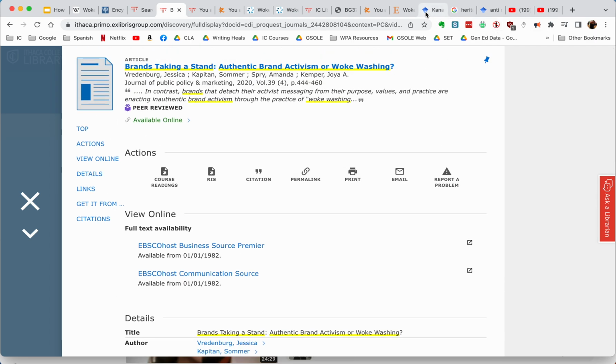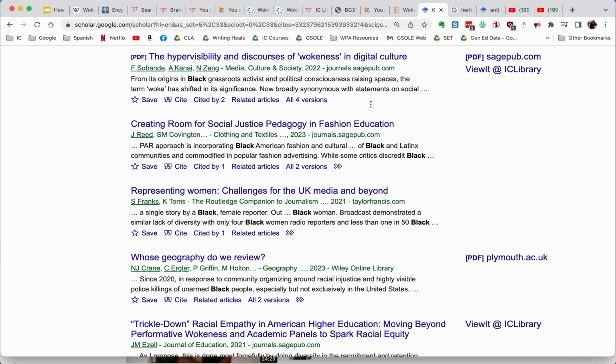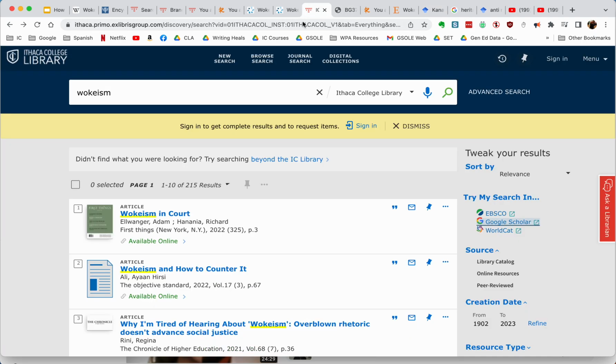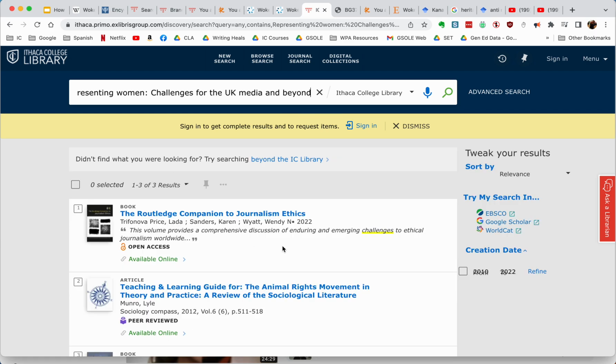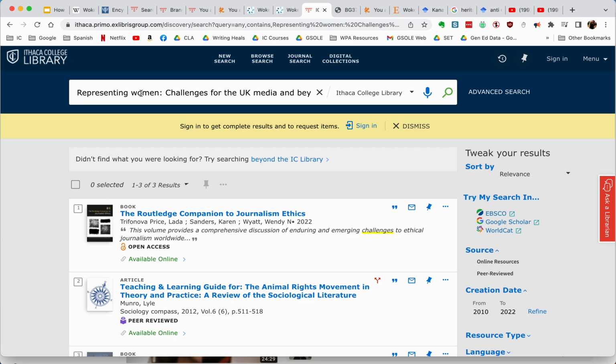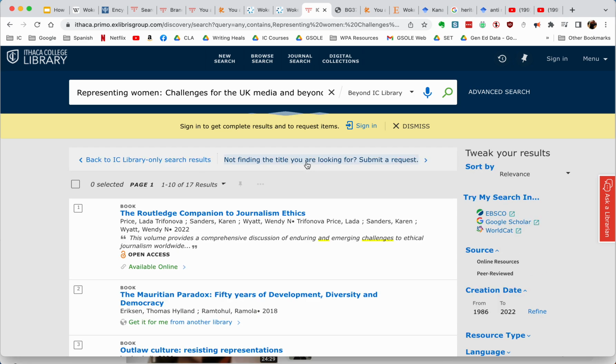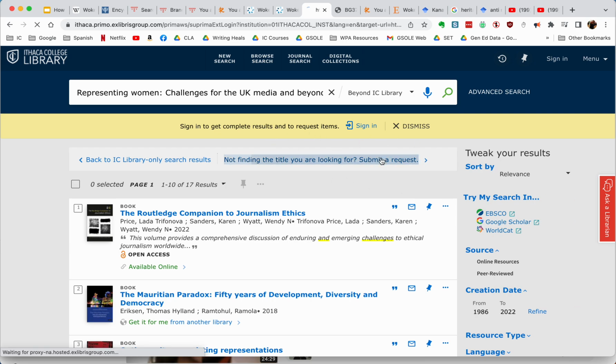If our library does not have it, here's a cool resource you can use. Let's say it's this source, and I come to the library and put it in the search box, and it does not have it. So representing women, it does not have that source. And so then what I can do is go beyond the IC library. I click on that. And then I say I'm still not finding it, so I can submit a request. It's right here, submit a request.